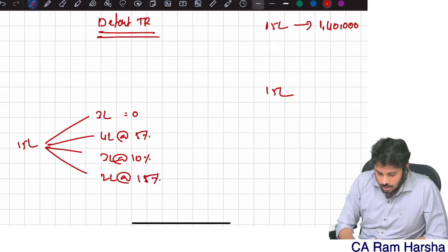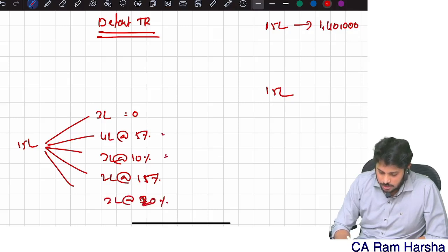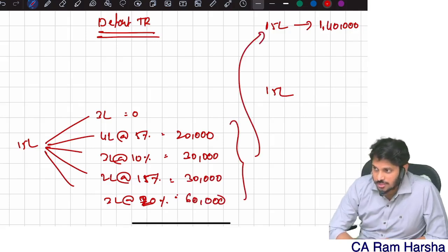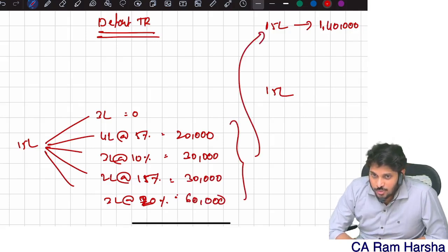Then 12 to 15, 3 lakhs into 20%. That is 20,000, 30,000, 30,000, 60,000. What is the total? Up to 15 lakhs, the tax under the default tax regime for normal incomes is 1,40,000.